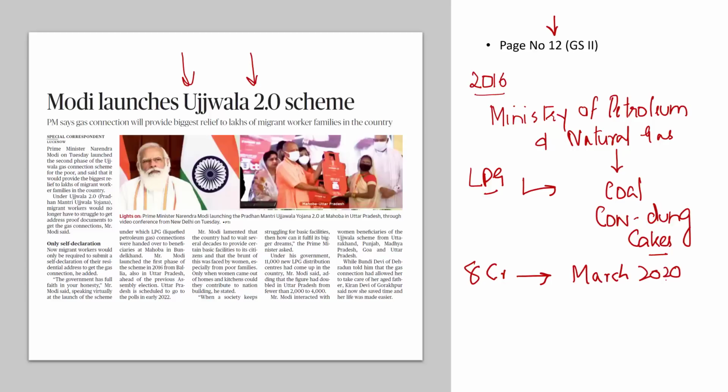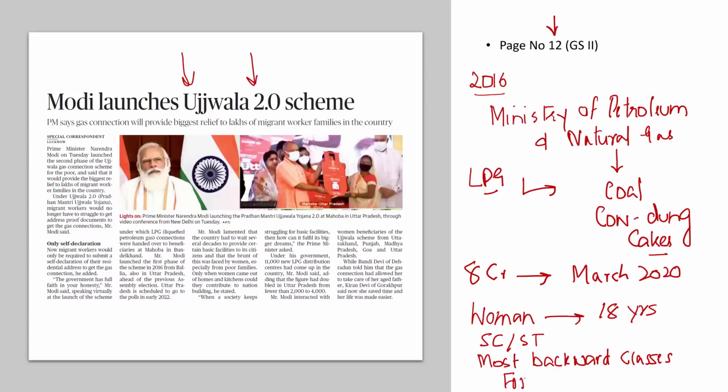Who was eligible under this scheme? A woman who must have attained 18 years of age. And this woman should belong to SC or ST community, should belong to most backward classes. This woman should be a forest dweller, for example. People belonging to poor households. The women of such eligible criteria were eligible to get this LPG connection under the Ujjwala scheme.